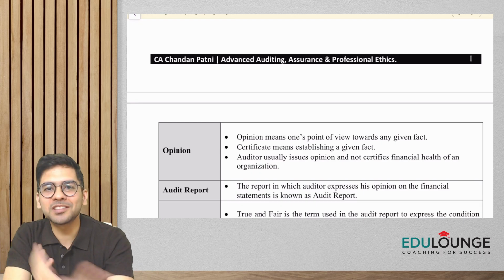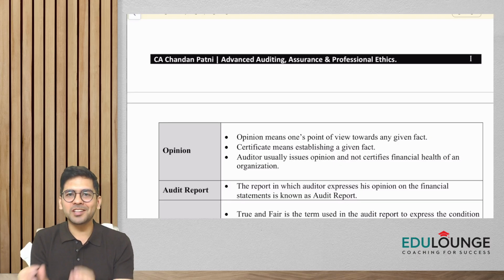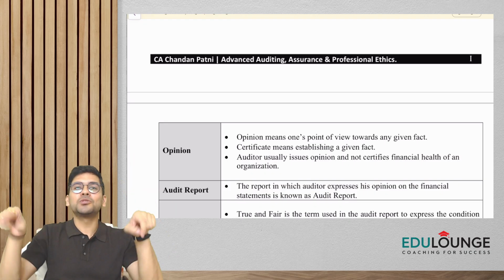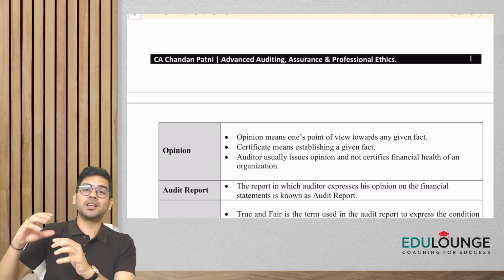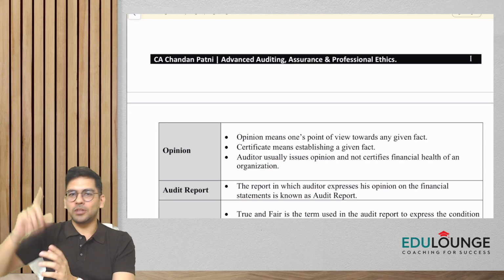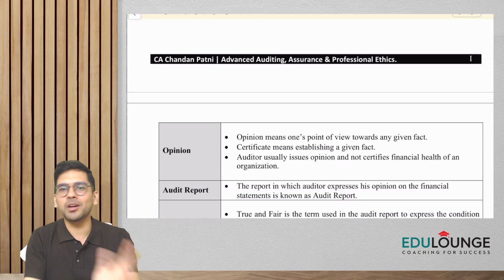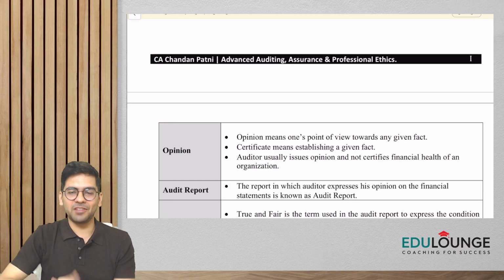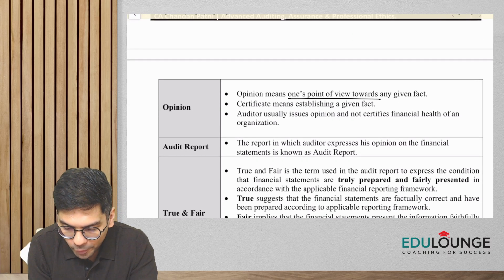Going back to the example of the movie, once you watch the movie, whether you like it or not is a matter of opinion. But when the movie starts, the Censor Board of India issues a certificate, right? Whether the movie is for everyone, a universal movie, or only for adults, so they'll mark it as A. This is a certificate. There's no second thought about whether this movie can be watched by kids or only by adults. I hope you're clear on this. So, guys, opinion means one's point of view, and certificate means establishing a given fact.